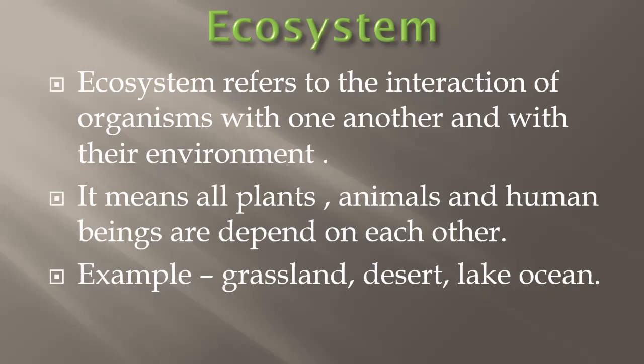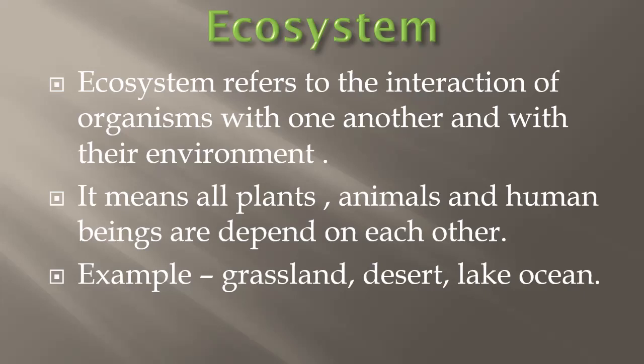Let's clear this point with an example. Plants, also called the producers, manufacture their own food with the help of energy trapped from the sun. These plants then become the food for plant-eating birds and animals, called the primary consumers. The secondary consumers are the birds and animals that feed on other birds and animals.